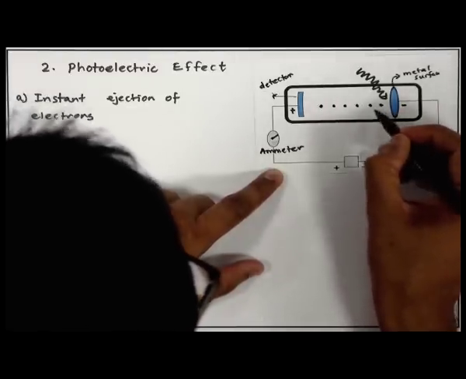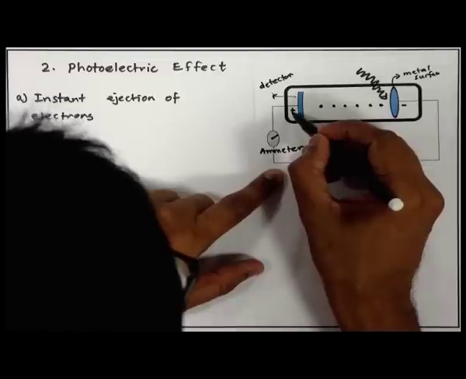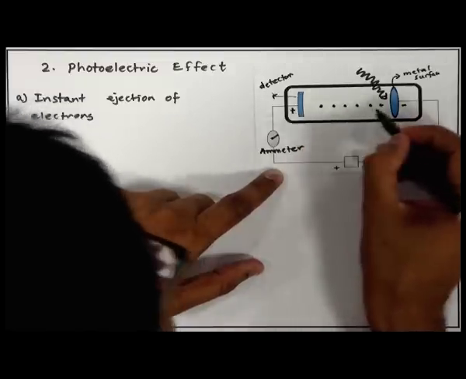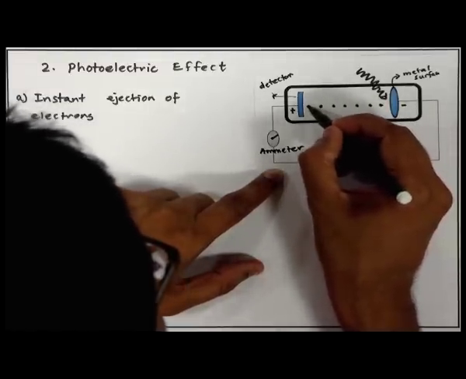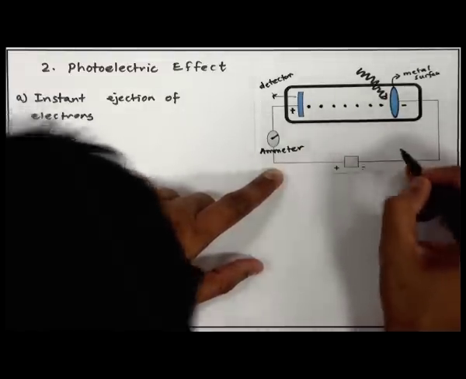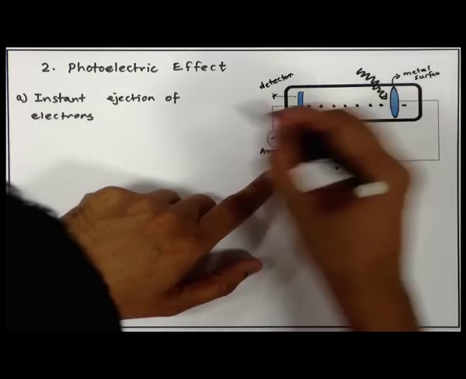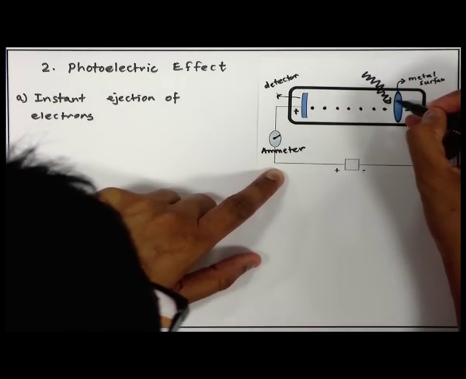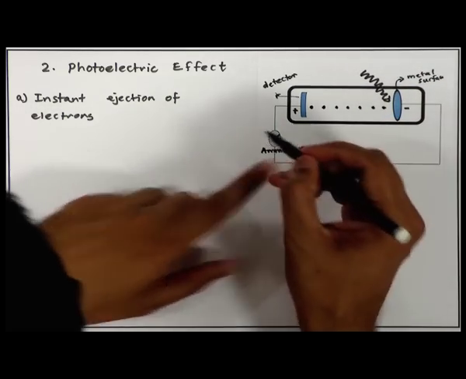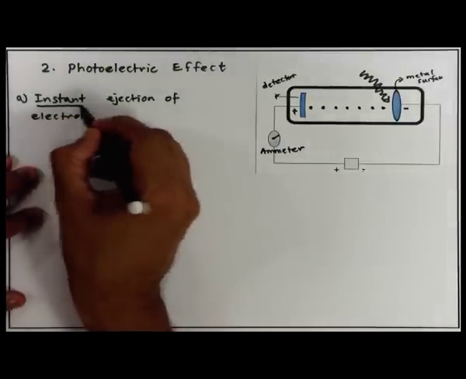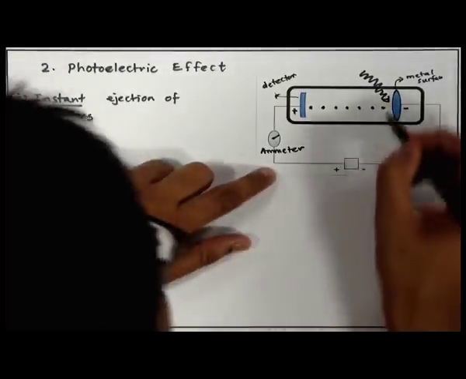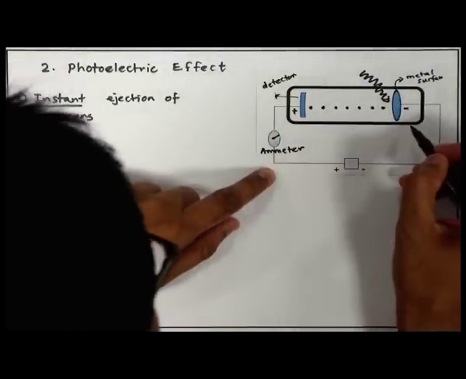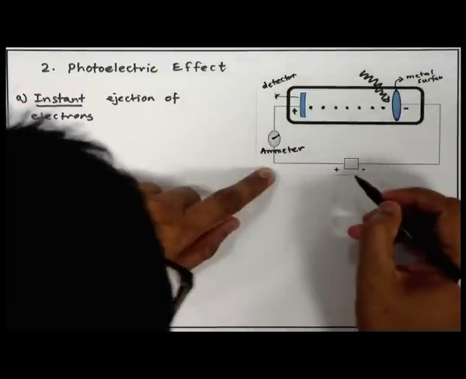Electrons are negatively charged particles and here is a positive terminal. So, the electrons will go this way. That is why we have kept this particular polarity. So, what he saw is that when the light fell on this metal surface, instant ejection, this word instant plays an important role in this discussion. Instant ejection of electrons from this metal surface was seen.